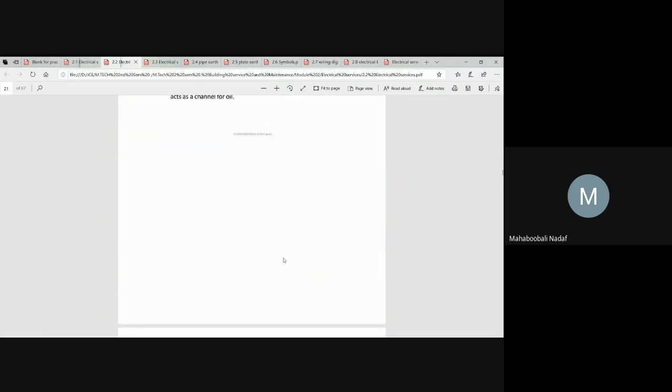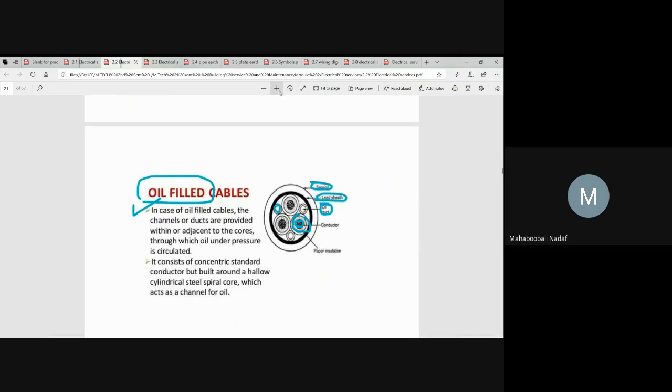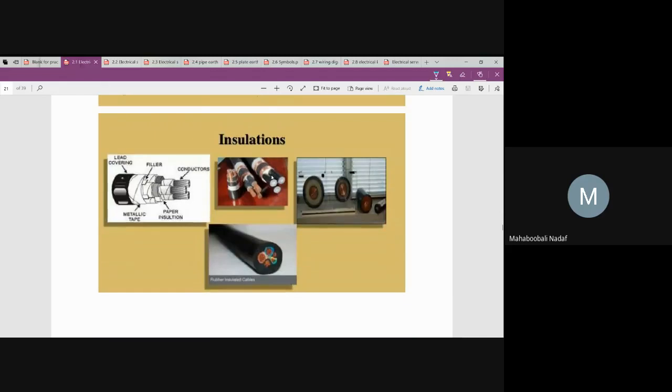Oil filled cable means separate conductor, separate insulation for each conductor, and wherever a gap is there, high pressure oil is filled, which acts as a barrier. These are typically called insulated cables.